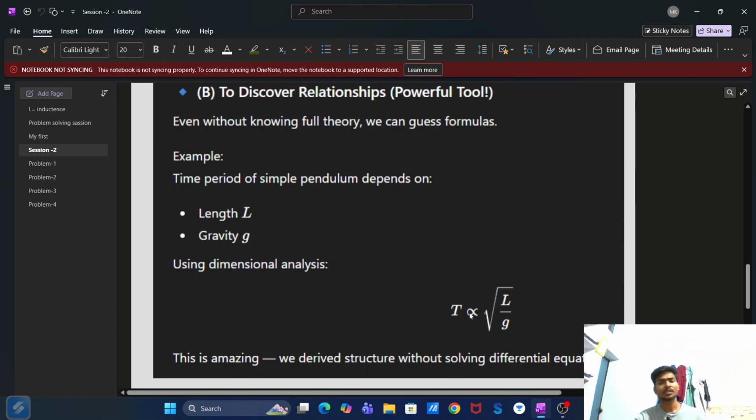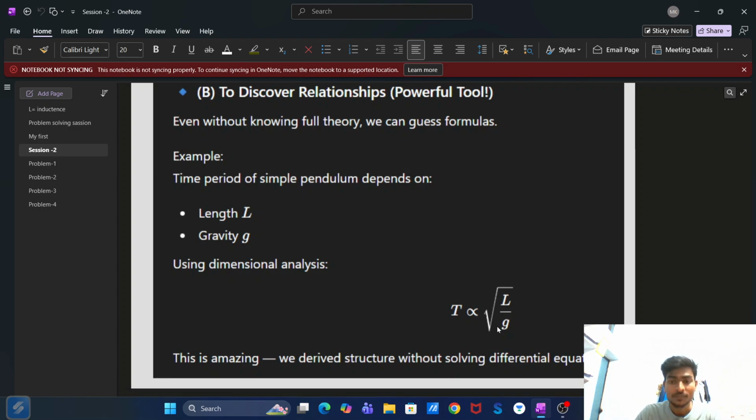Here we observe that the time period is proportional to the square root of length upon g. This is amazing. We can derive the structure without solving any differential equations, by just using the concept of dimensional analysis. This is the power of dimensional analysis.